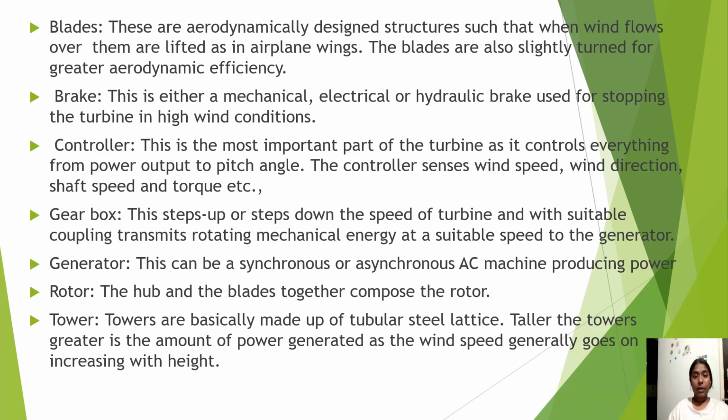Blades. These are aerodynamically designed structures so that the wind flowing over them creates lift, as in aeroplane wings. The blades are also slightly twisted for greater aerodynamic efficiency. Brake. This is either a mechanical, electrical, or hydraulic brake used for stopping the turbine in high wind conditions. Controller. It is the most important part of the turbine as it controls everything from the power output to the pitch angle. The controller senses wind speed, wind direction, and shaft speed and torque.